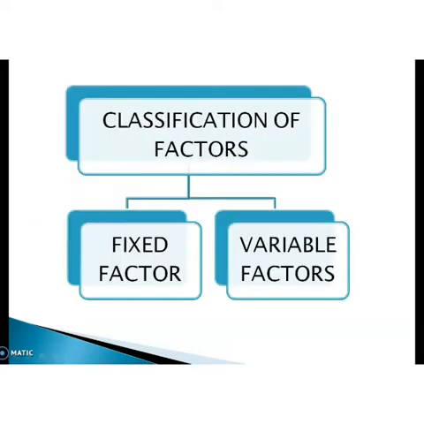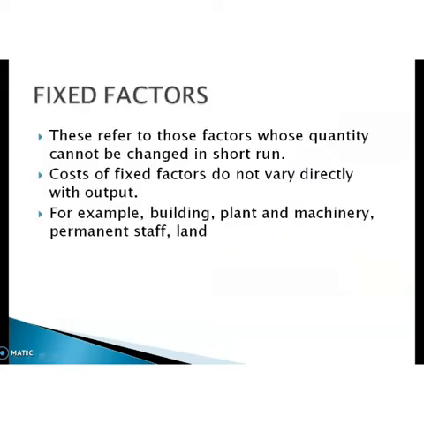Next we are moving on to the factors. To produce a commodity, a producer makes use of fixed factors and variable factors. Factor means the raw material and other inputs. So, they can be classified into fixed factor and variable factor. These are the two factors the producer uses for the process of production. So, first one, fixed factor.